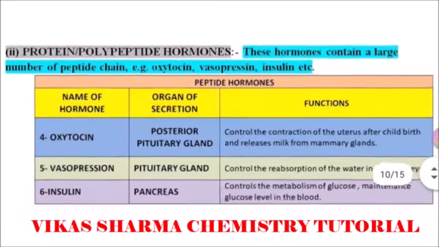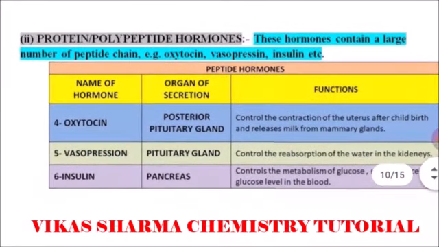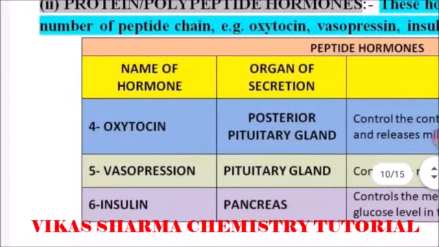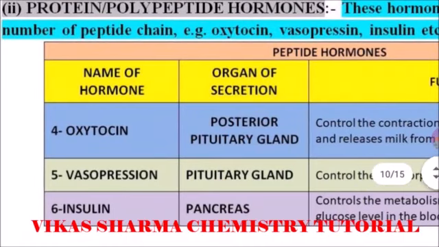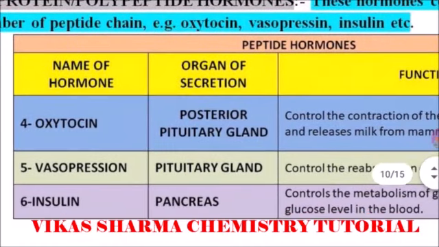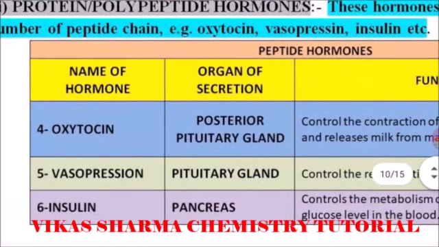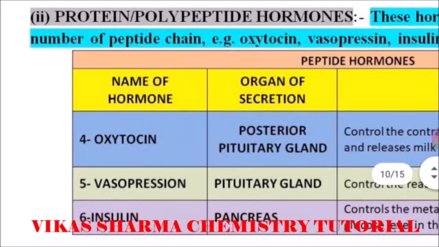The second group of hormones is known as protein or polypeptide hormones. These hormones contain a large number of peptide chains. Examples of these hormones are oxytocin, vasopressin, insulin, etc. Peptide hormones have a long polypeptide chain, so they are also known as protein hormones because they are a type of protein.